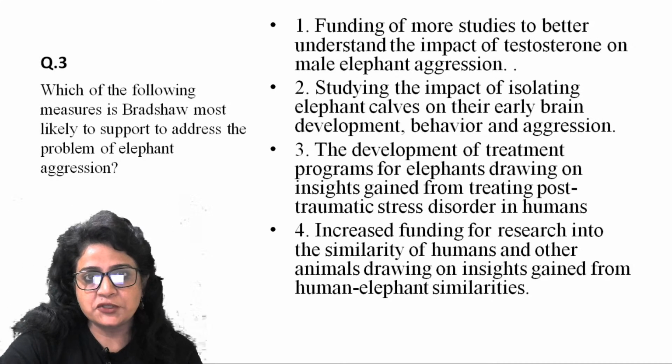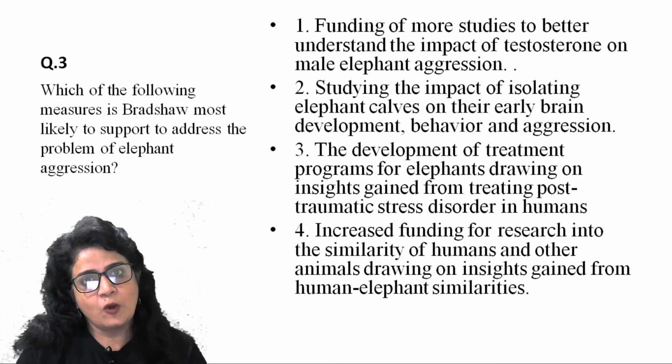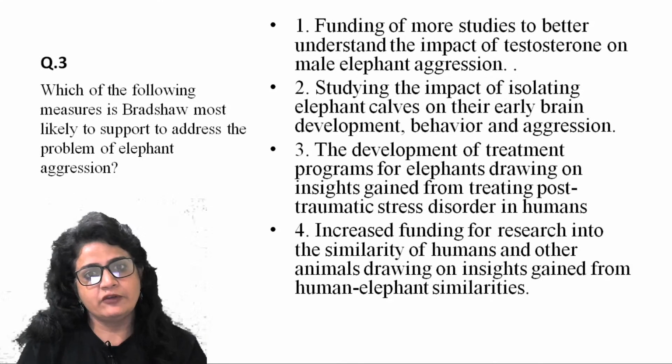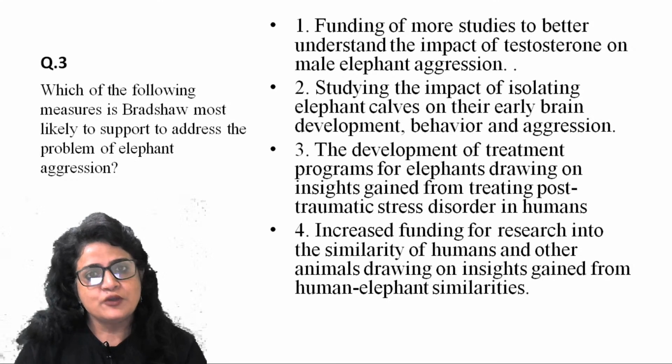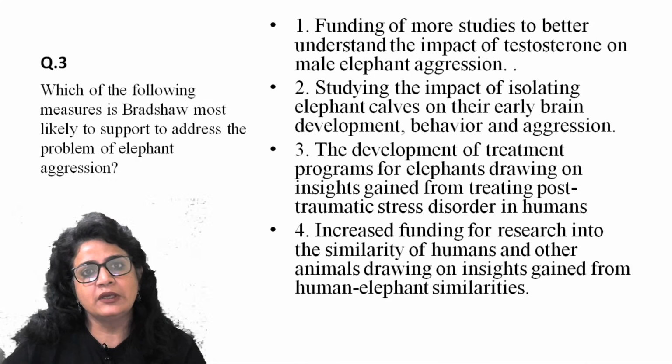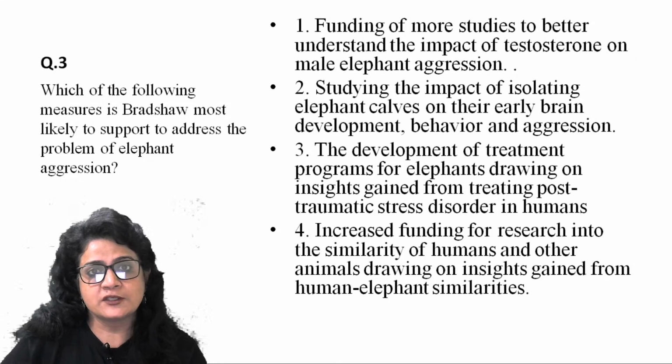Now this is an application-based question, because after understanding the author's point of view and the line of argument she has put up in the passage, you have to understand what she will support further, what she is going to endorse further.